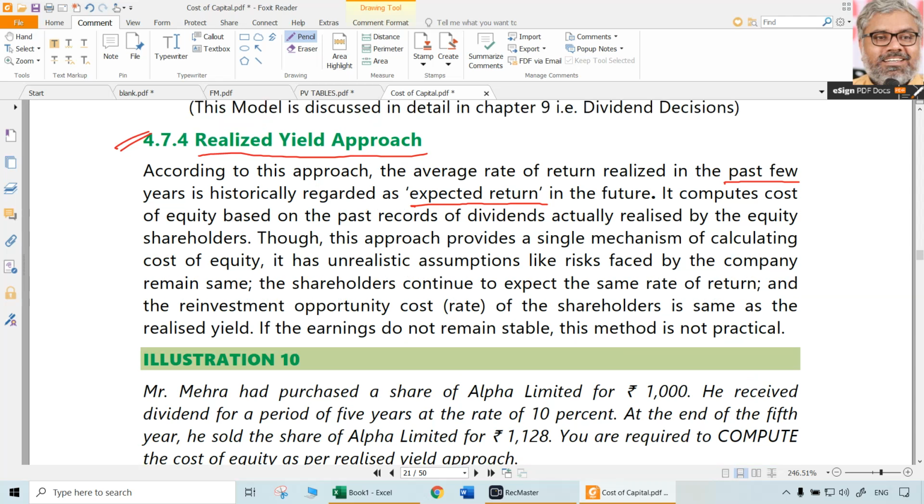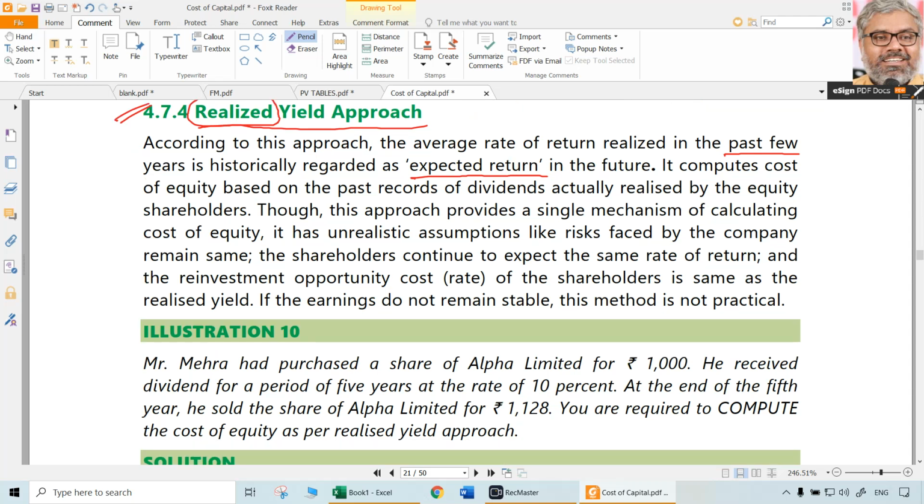Realized means really whatever the return that is generated from a particular equity share of a company, that past performance is presumed to be continued in future. That itself is the expected return according to this approach. That itself will be what? Yield means KE. Simply, the KE is calculated on the basis of the past performance. It is easy to actually implement because past performance is a fact and it is there. All the records are available. All that you need to just do is some calculations.